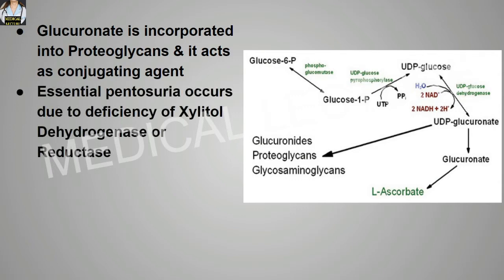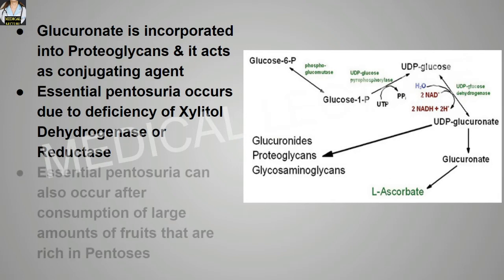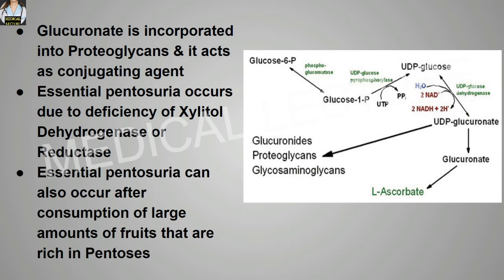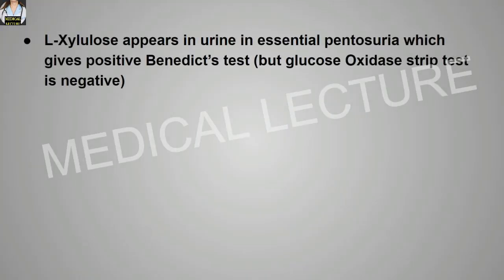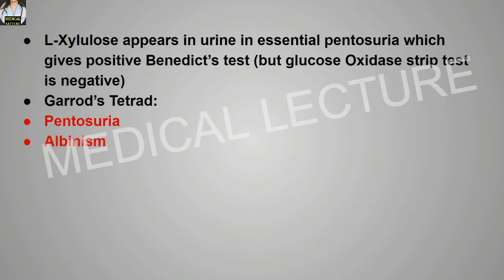Essential pentosuria occurs due to deficiency of xylitol dehydrogenase or reductase. Essential pentosuria can also occur after consumption of large amounts of fruits that are rich in pentoses. L-xylulose appears in the urine in essential pentosuria, which gives a positive Benedict's test, but the glucose oxidase strip test is negative over here. Now, what is included in Garrod's tetrad? So remember, pentosuria, albinism, alkaptonuria and cystinuria are included in Garrod's tetrad.